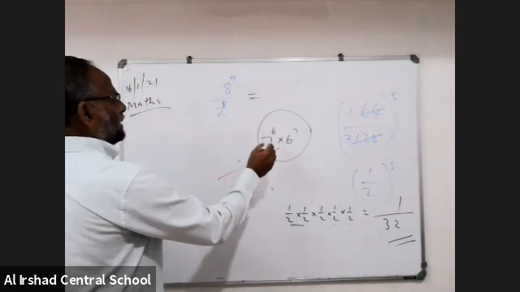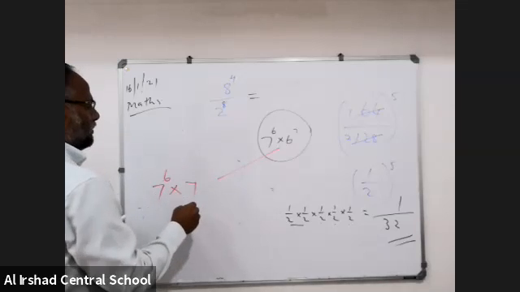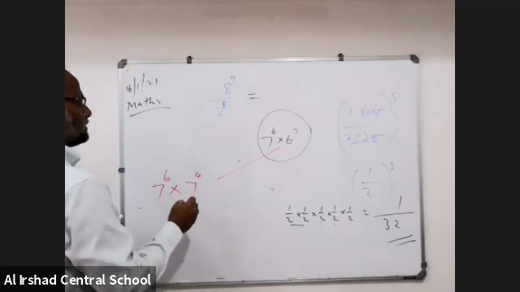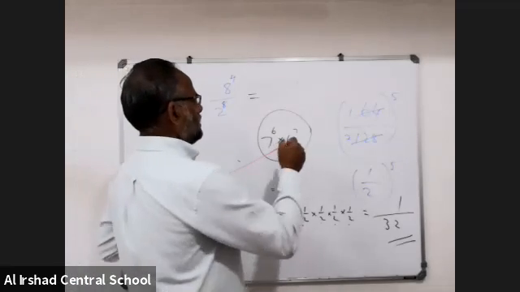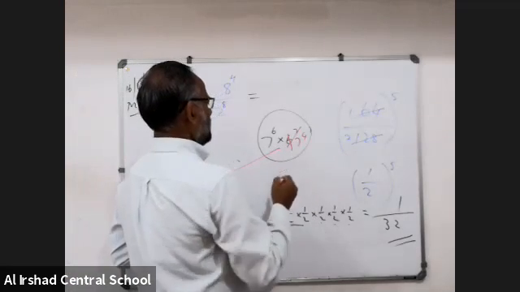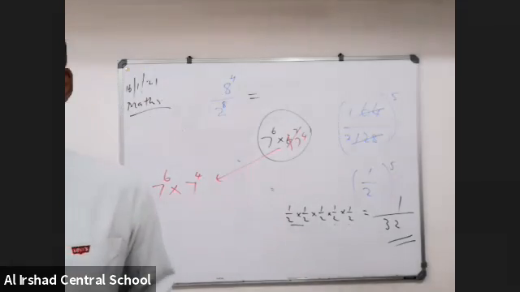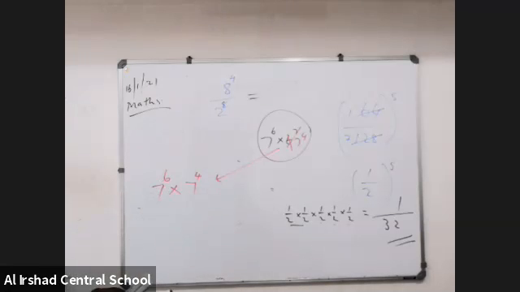So for you, the question will not be like that, but suppose the question is maybe this one. I am writing 7 to the power of 6 into 7 to the power of 4, suppose. Now, all of you know the answer. Tell me the answer for this one. What is the answer of 7 to the power of 6 into 7 to the power of 4?